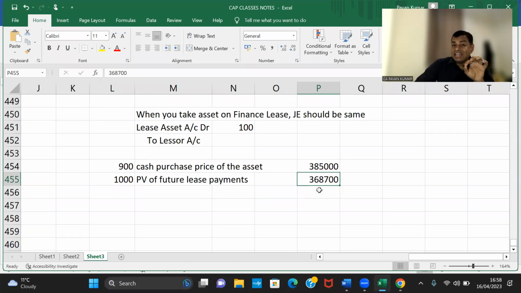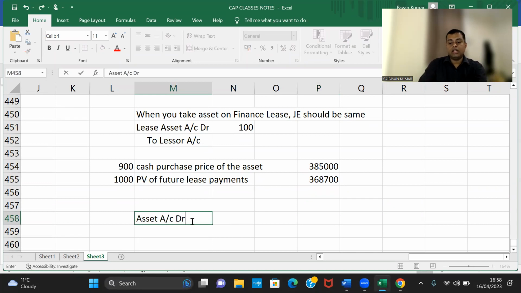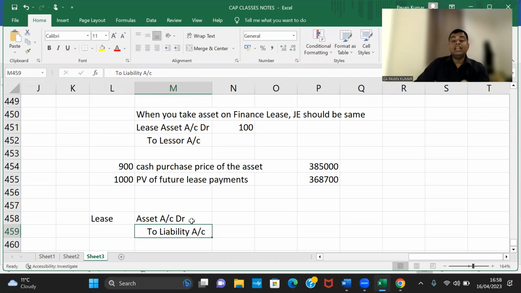So for my asset and liability, I'll create one asset today: asset account debit, to liability account. This is the journal entry. What is the asset? Leasehold asset. What is the liability? Lessor. I need to pay money to the lessor. So asset account debit to liability account. How much should I write? 3,68,700.